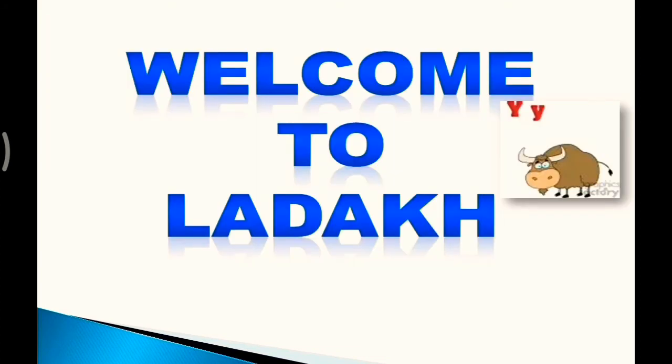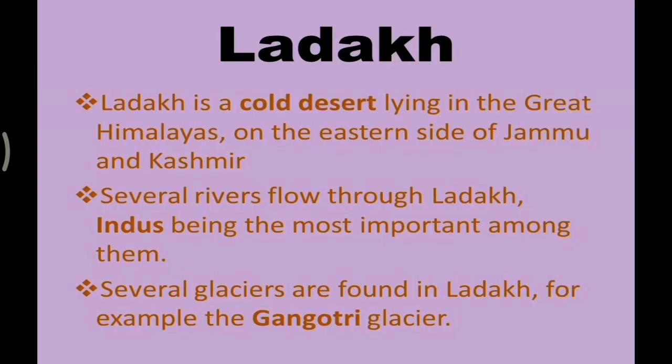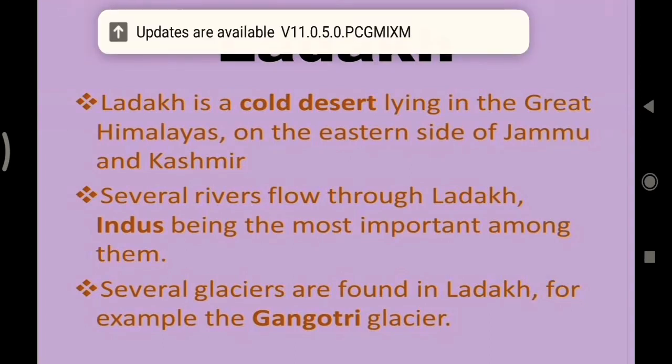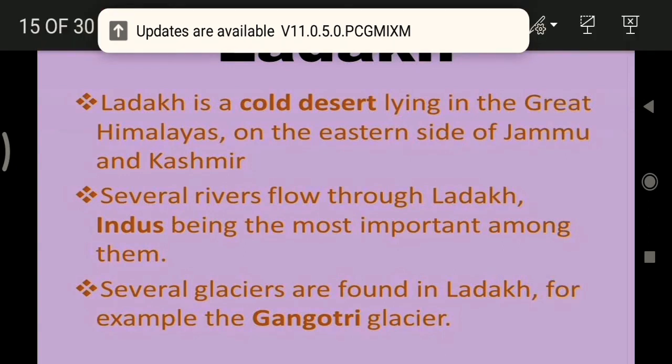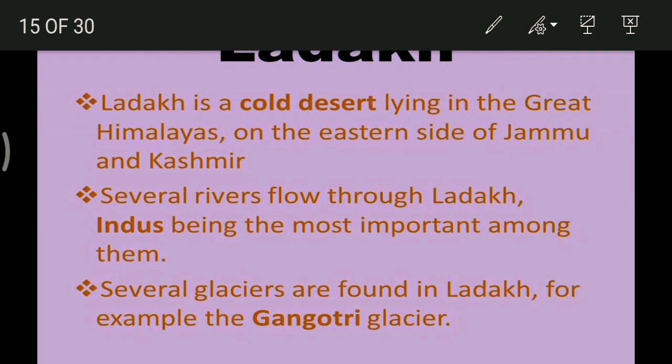Now we are going to discuss the Ladakh Desert. It is the cold desert. Ladakh is the cold desert lying in the great Himalaya on the eastern side of Jammu and Kashmir. The Karakoram range in the north and Zanskar mountain in the south enclose it. Several rivers flow through Ladakh. Indus is the main river, being the most important among them. The rivers form deep valleys and gorges.